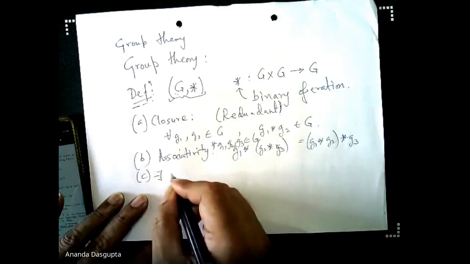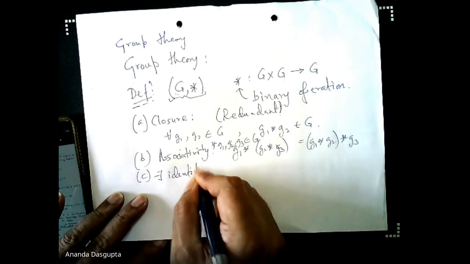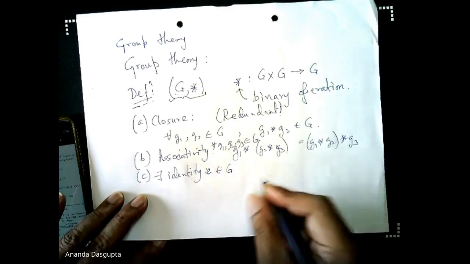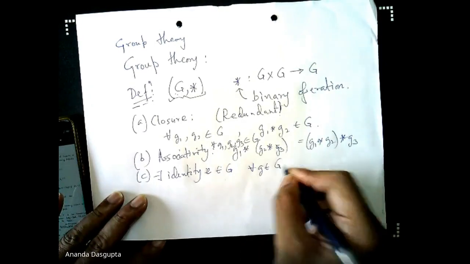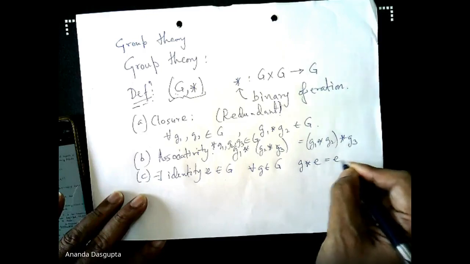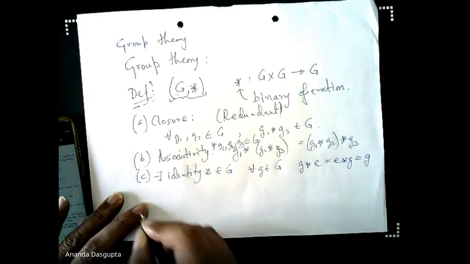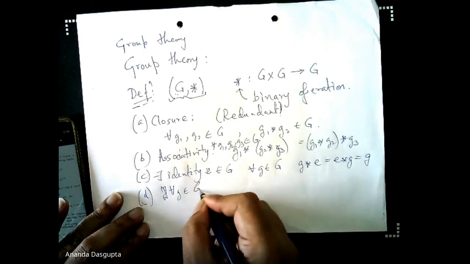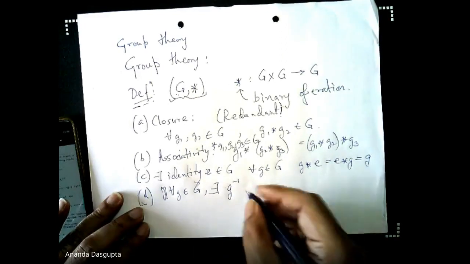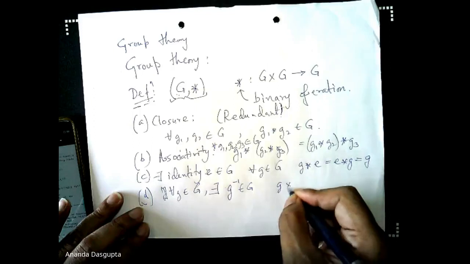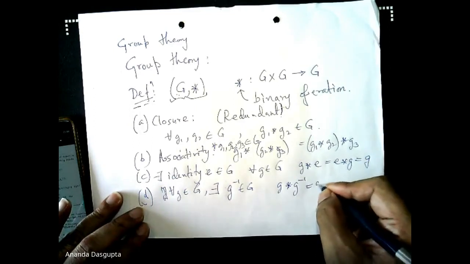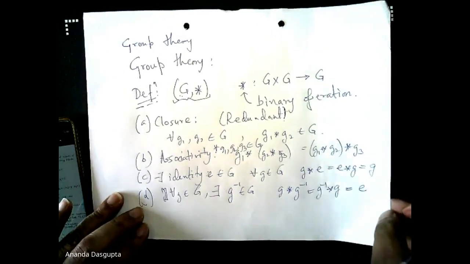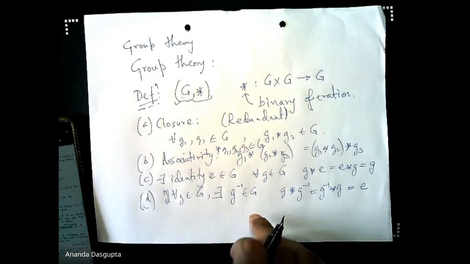And then there exists an identity. So there exists an E, identity E belonging to the group G, such that for all G belonging to capital G, G star E is E star G is G. And D, for all G belonging to capital G there exists G inverse belonging to capital G, such that G star G inverse is G inverse star G, and that's E. Right. So these are the 4 basic properties which define a group.